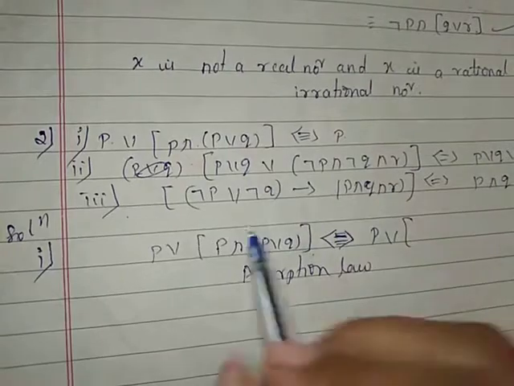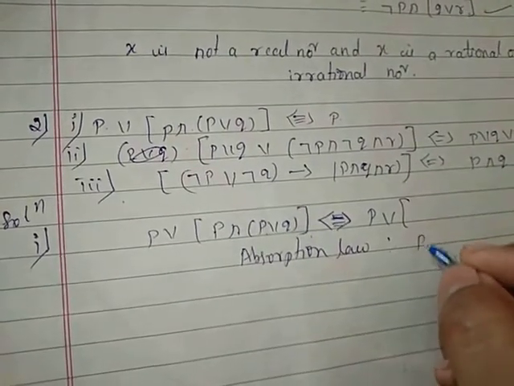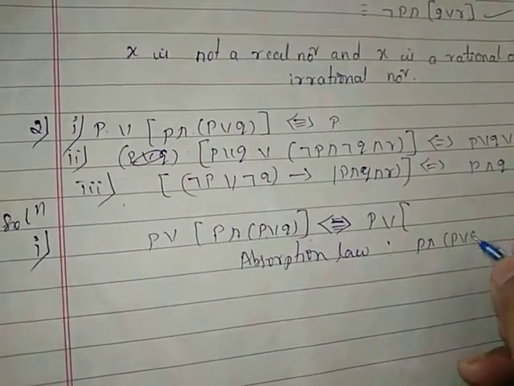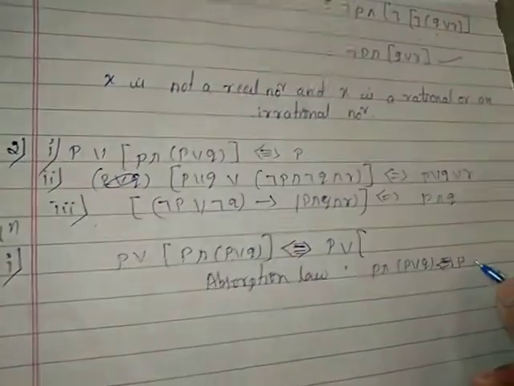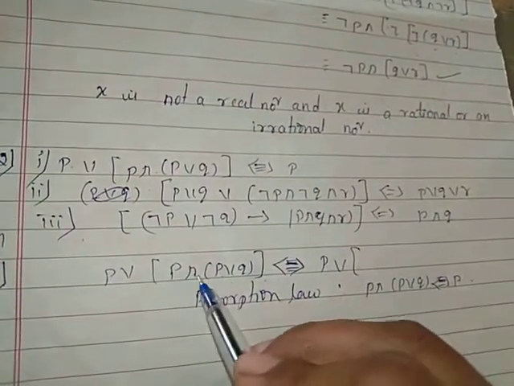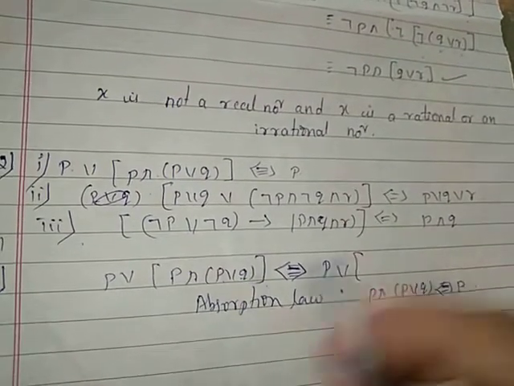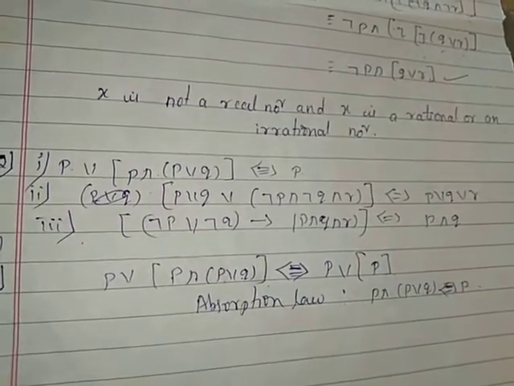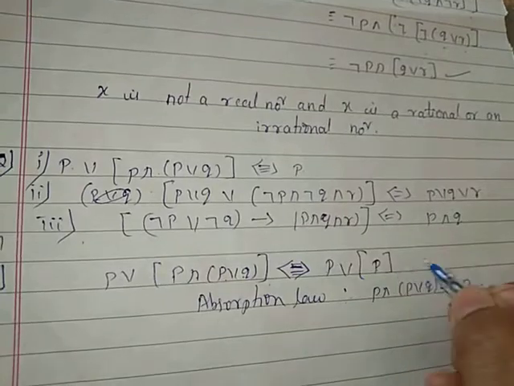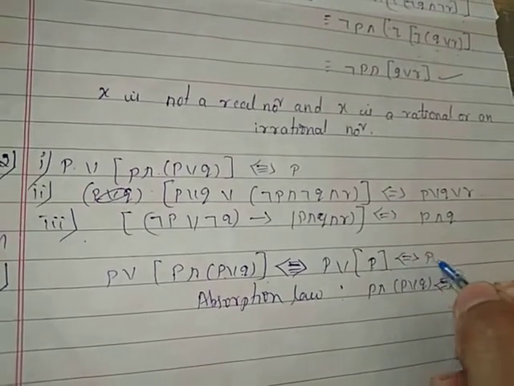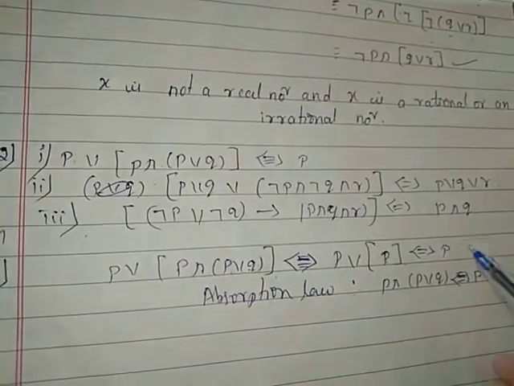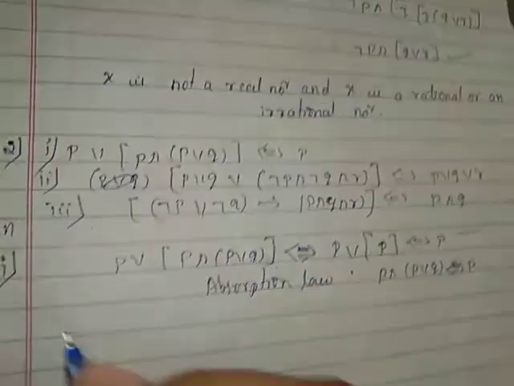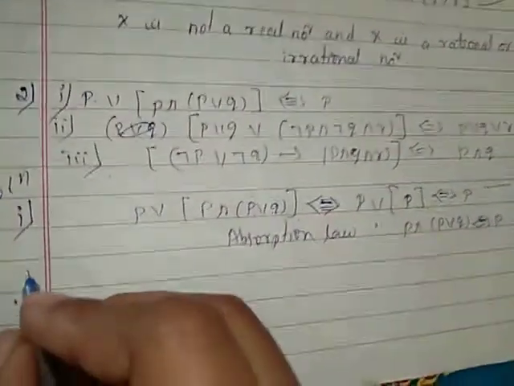Our absorption law states that P and P or Q is equivalent to P. Using this absorption law, P and P or Q is equivalent to P. So P or P is equivalent to P. Therefore, P or (P and P or Q) is equivalent to P. Come to the second one.